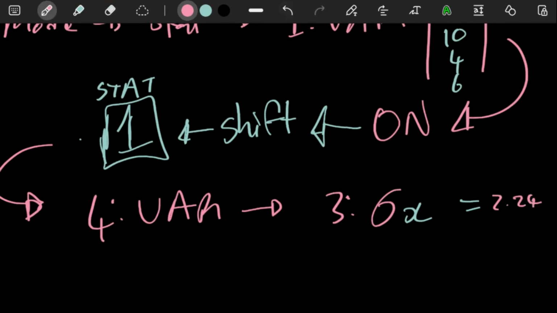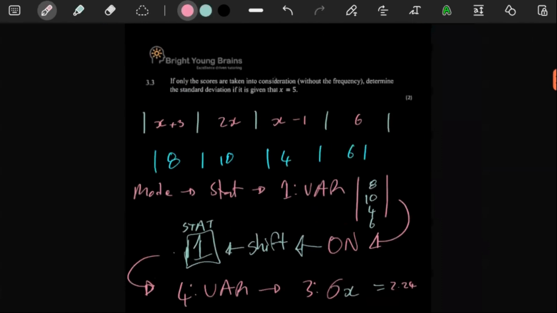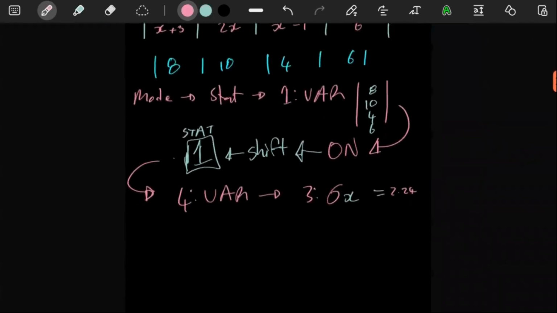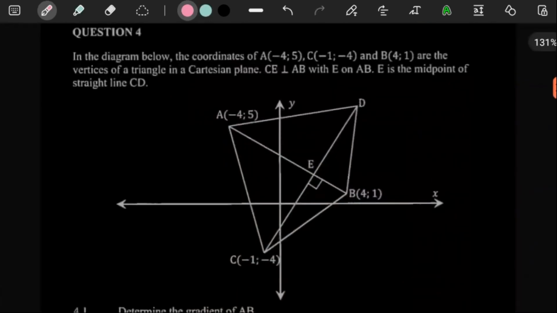So remember, standard deviation just gives us on average how far each piece of data is away from the mean. So 3.3 was done. Now we'll move on to question 4. Question number 4 looks as follows. I don't think we're going to struggle too much, or at all rather. Looks like a normal quadrilateral. Doesn't look crazy.